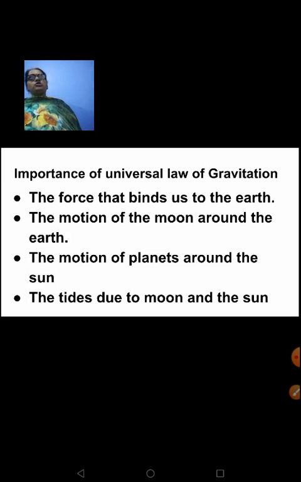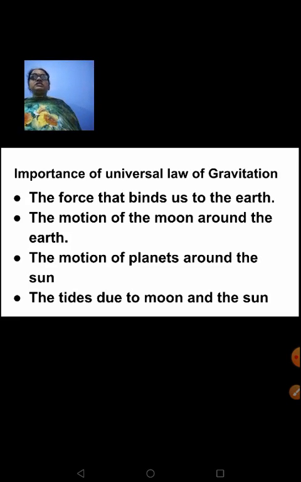See, this also we have seen. What is the importance of the universal law of gravitation? It is a force that binds us to the earth. If gravity does not exist, then we will not be bound to the surface of the earth. We will be floating in air. The moon has very little gravity, that's why people going there are not able to keep their foot on the surface over there. There is no binding force.